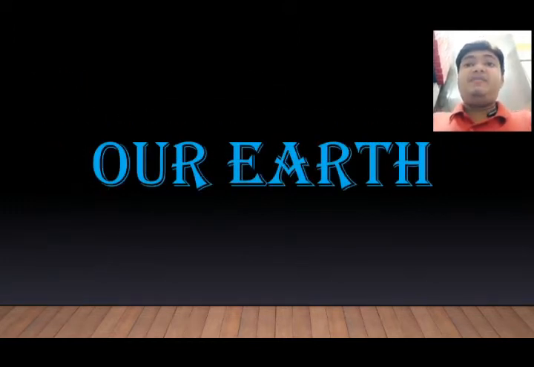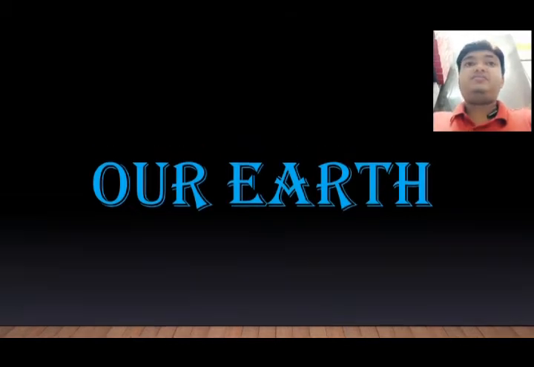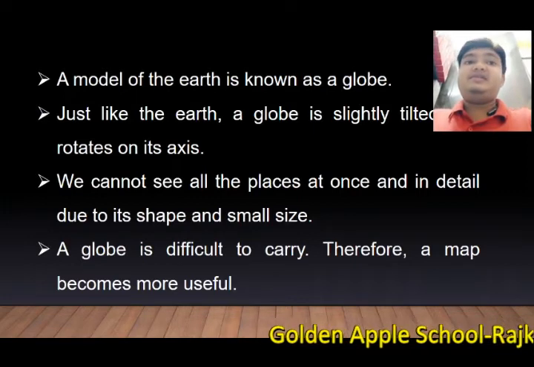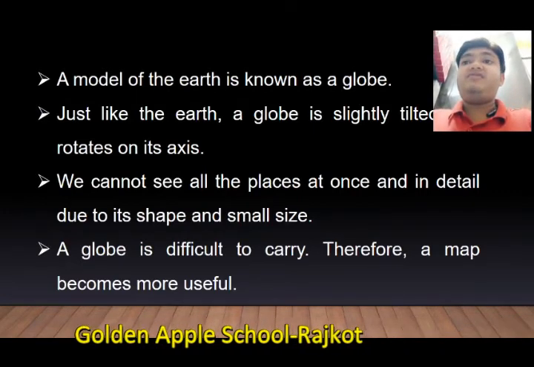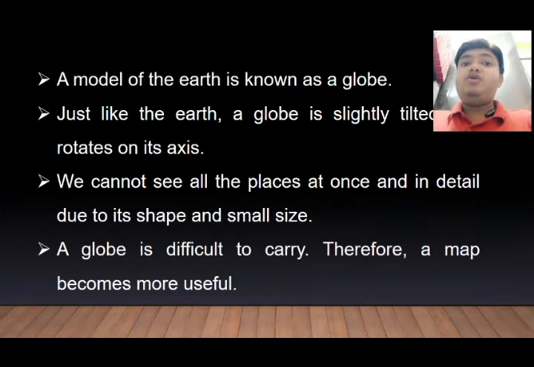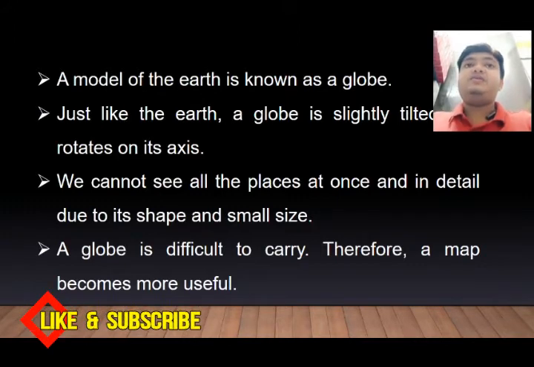Now the next thing which I am going to teach you is about our planet Earth. The model of the earth is known as a globe. In class many times I have brought a small model of the earth which looks similar to the earth. That is known as a globe. Just like the earth, a globe is slightly tilted and rotates on its axis. We cannot see all the places at once and in detail due to its shape and small size. A globe is difficult to carry, therefore a map becomes more useful as compared to the globe.